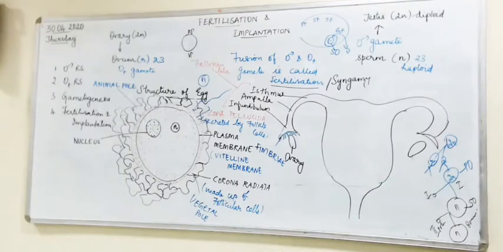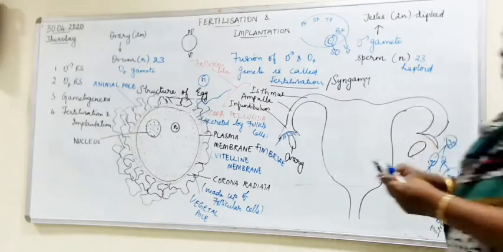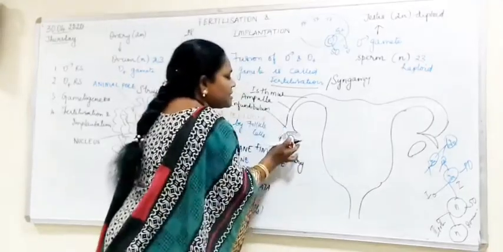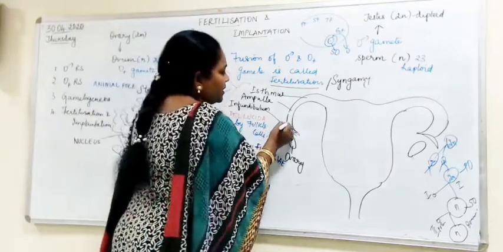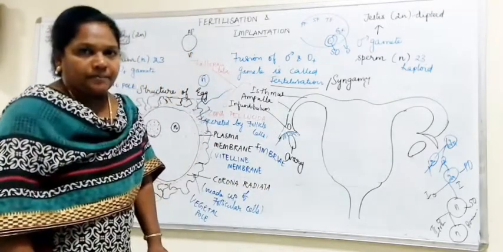I'm just giving a rough diagram here. Now what happens? This primary oocyte undergoes first meiotic division. Here this is diploid. When it undergoes first meiotic division, it forms the first polar body and the secondary oocyte. Here it is haploid due to meiotic division. At this stage, this secondary oocyte only is released into the fallopian tube. Can you understand? So what is being released is the secondary oocyte.